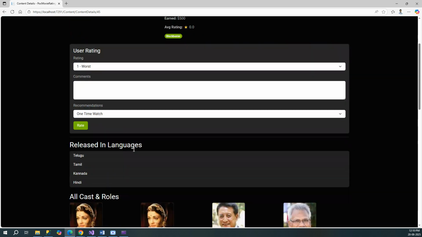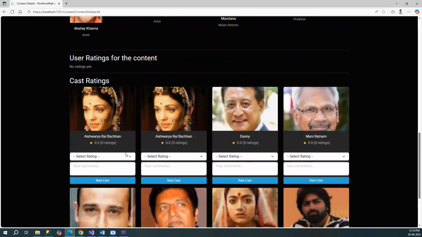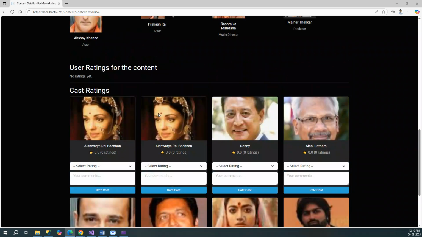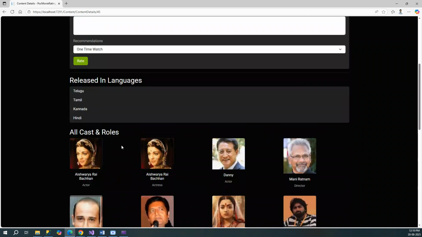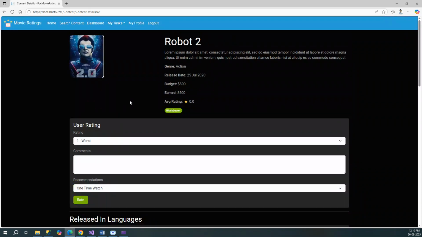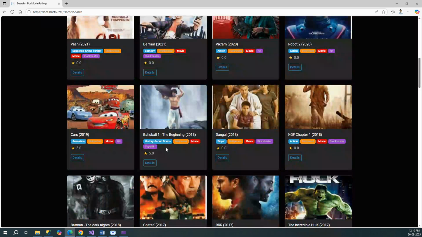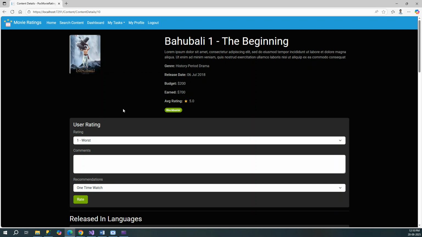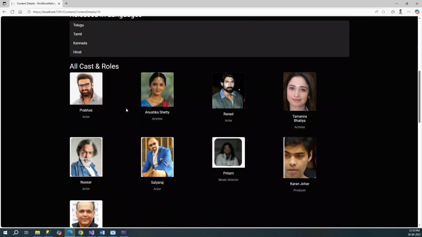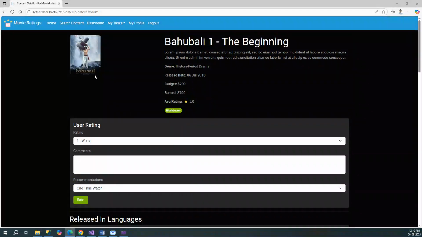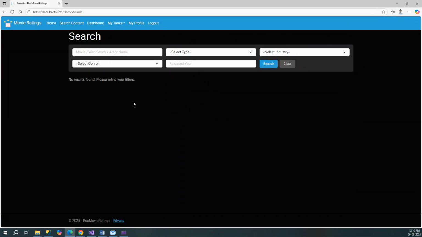Now the details are coming good, right? I don't know why it came twice, but that's okay. I must have entered data wrongly. Right, so let's try search again, try something else. Let me go for movies search, and let me take this Bahubali. Okay, so this is good. Cast coming, user rating coming, this is good. So basically the search module is working fine, right?